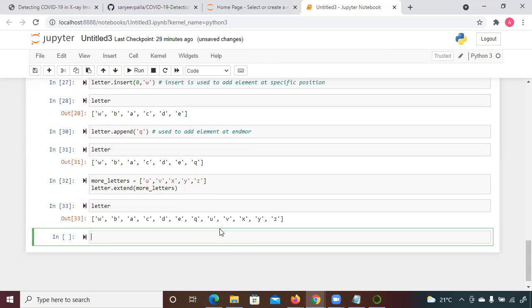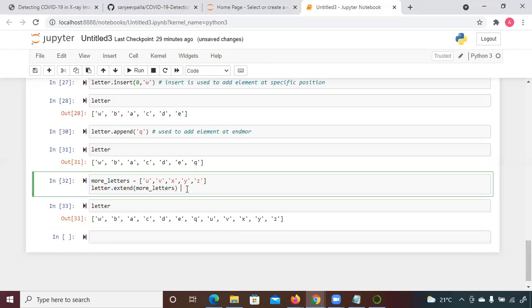So append is used to add an element, and similarly extend is also used to add elements. But when you want to add more elements, you can extend it with another list. So when you want to add multiple elements, or another list, we use the extend keyword.